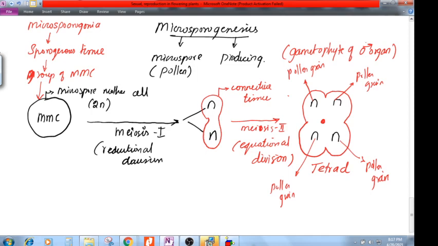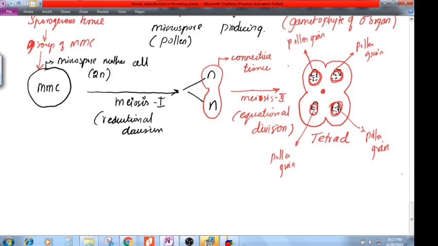What is a gamete? From a pollen grain, what will we get? From pollen grains we are going to get pollen. So this is one pollen grain, this is one pollen grain, this is one pollen grain, and this is one pollen grain. Inside that we are going to have n number of pollens. But still remember, the pollens are immature.